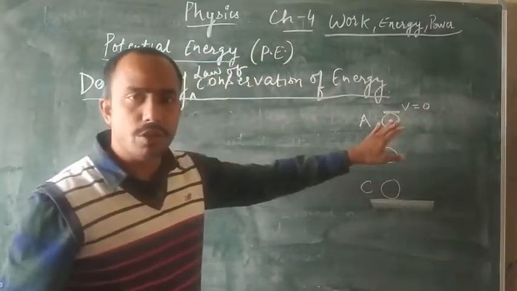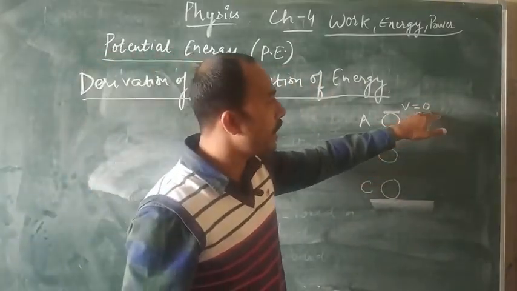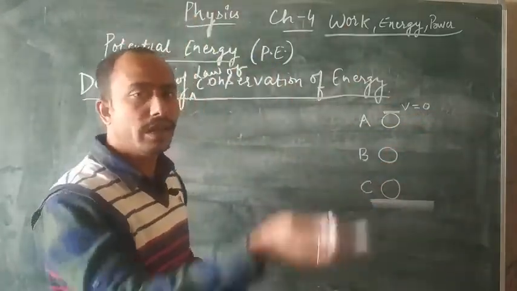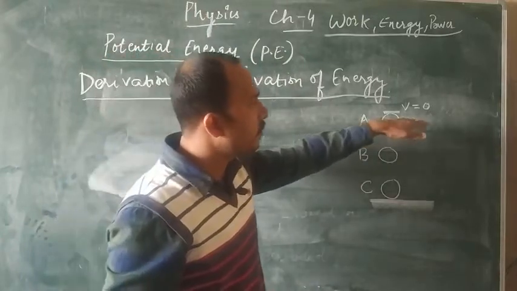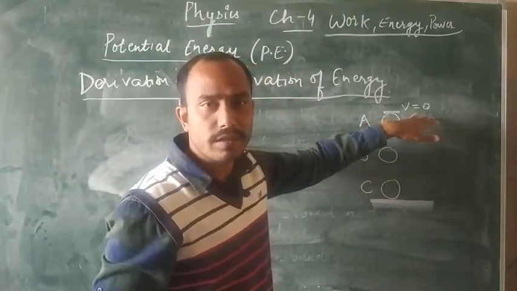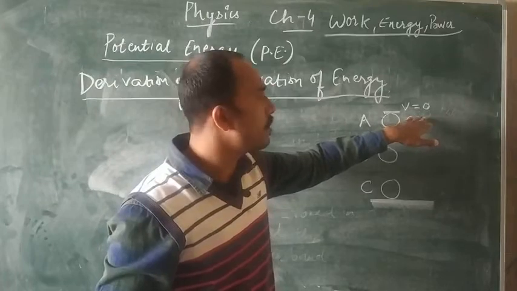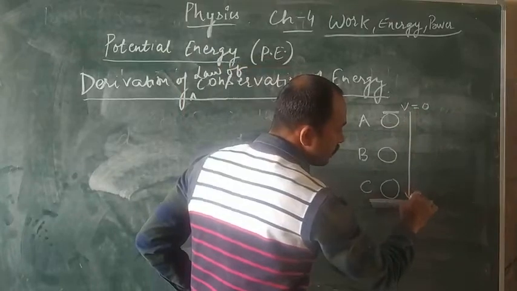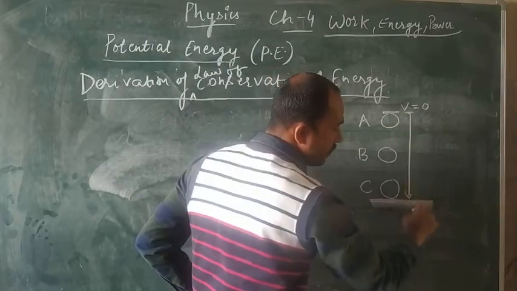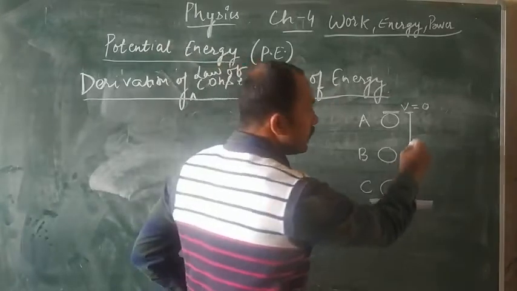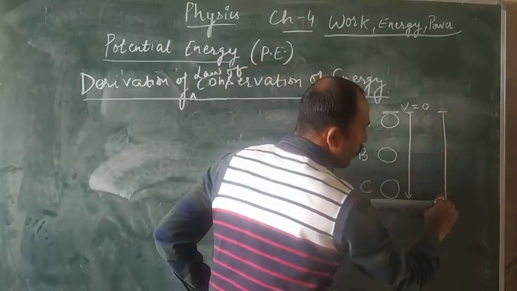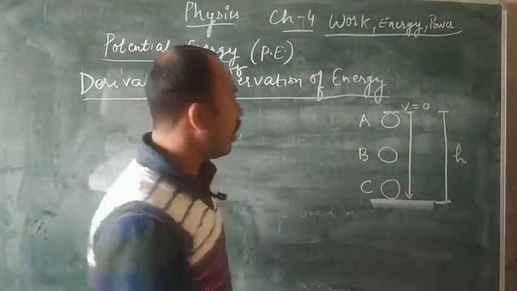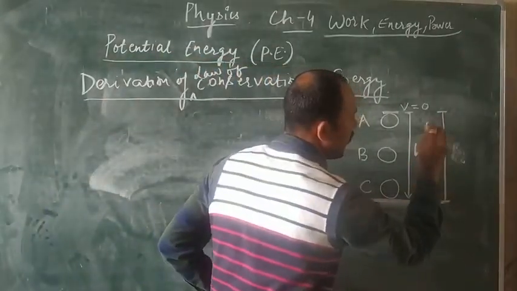Why will the final velocity be 0? Because if the final velocity were not 0, the body would keep going upward in the same direction. But after reaching the maximum height, the final velocity becomes 0. After that, it will start coming towards the earth. Now the total height from this to this will be considered as h. Clear? We can write it over here as h.